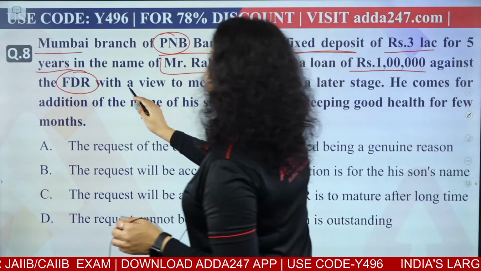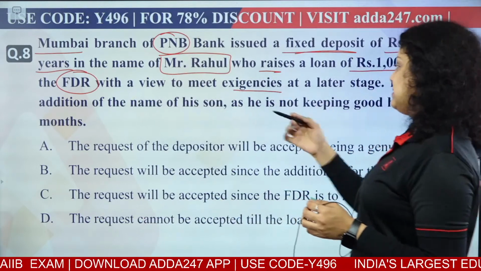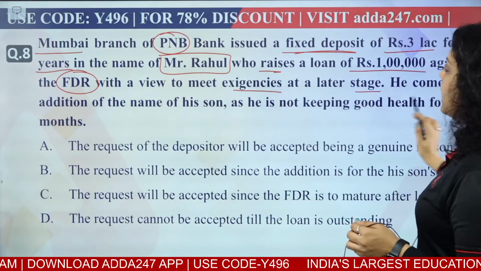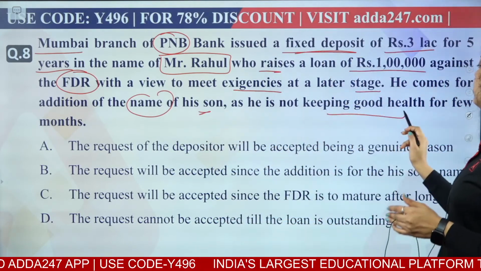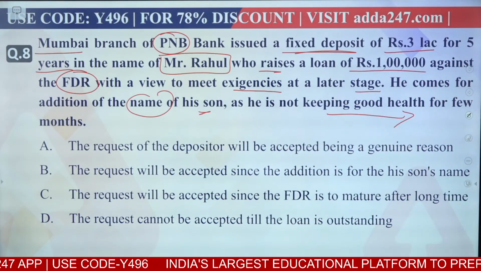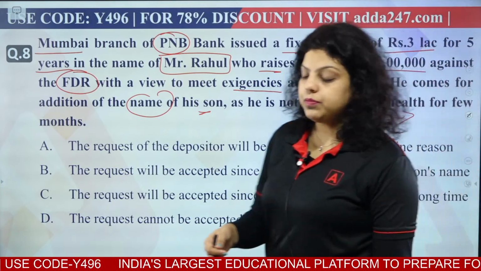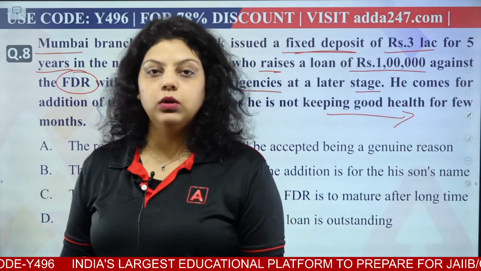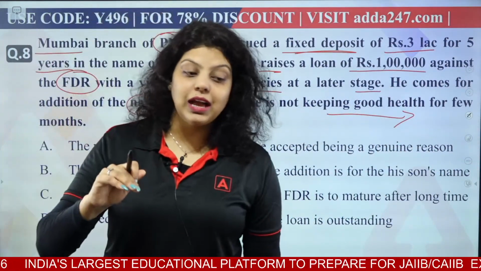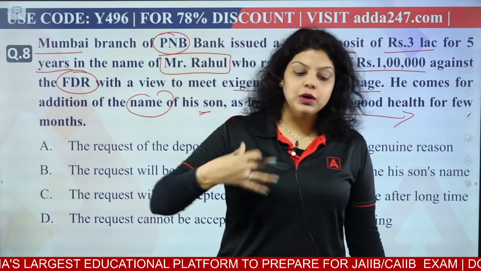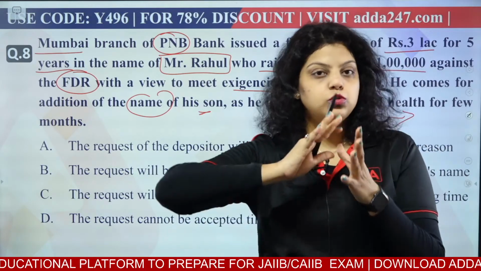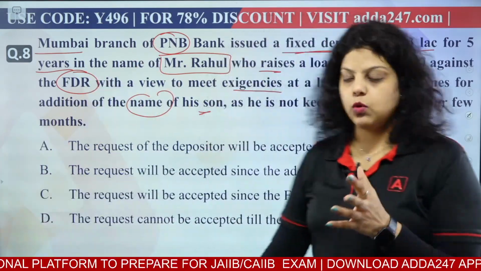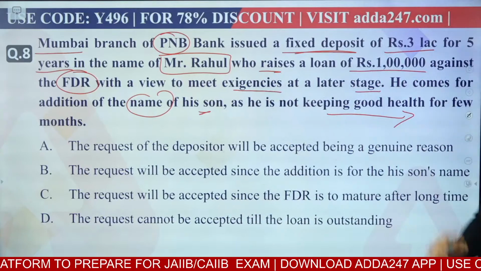Now, what he is saying is, with a view to meet the exigency at a later stage, he comes for the addition of the name of his son as he is not keeping good health for a few months. So, he has taken a loan on the FD. The FD is in the name of Mr. Rahul, and he has taken a loan on that. The FD's duration is 5 years. Now, he is feeling that he is not well in context to health, so he wants to transfer the FD to the name of the son. So what action can be taken here?